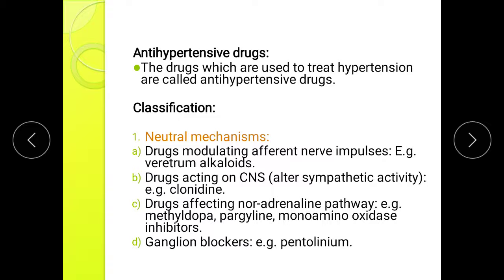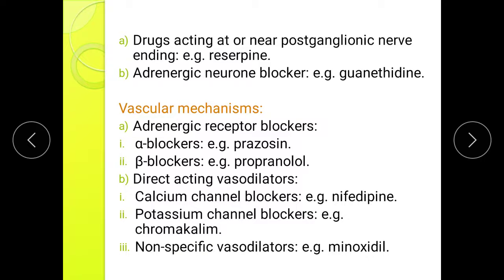Example of drug modulating afferent nerve impulses, veratrum alkaloid. Drugs acting on CNS, example is clonidine. Drug affecting noradrenaline pathway, example methyldopa, pargyline, monoamine oxidase inhibitor, etc. And ganglionic blockers, for example pentolinium. Next, drug acting at or near postganglionic nerve ending. Example is reserpine and adrenergic neuron blocker, example is guanethidine.